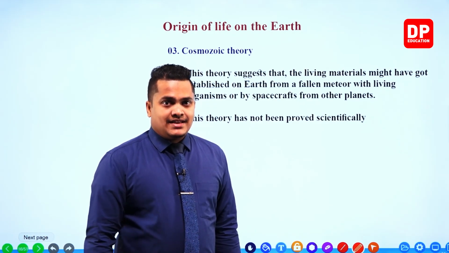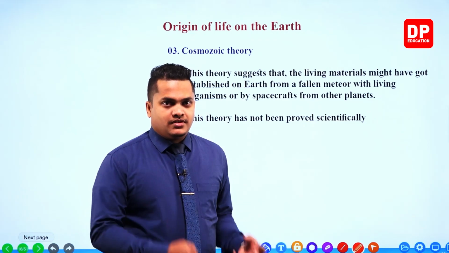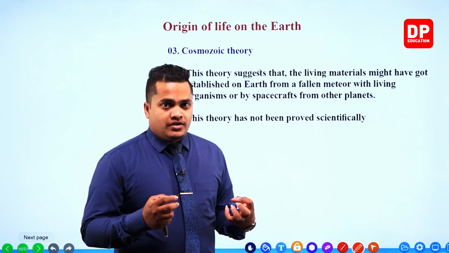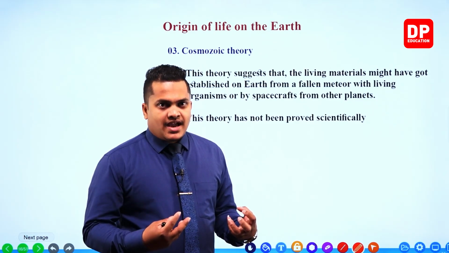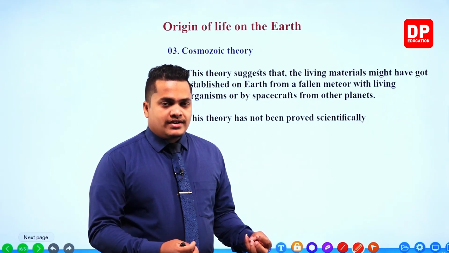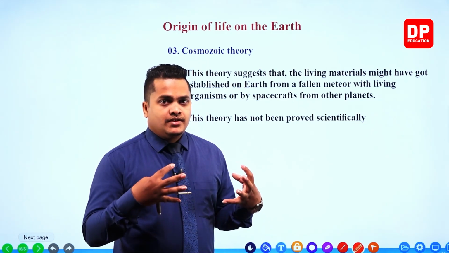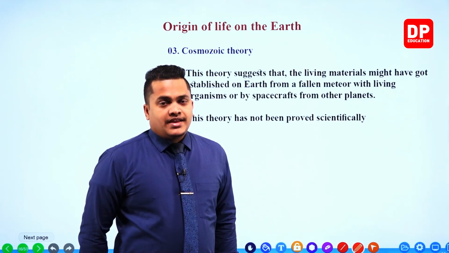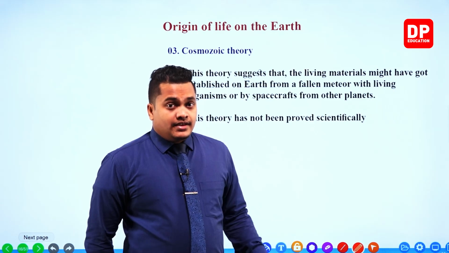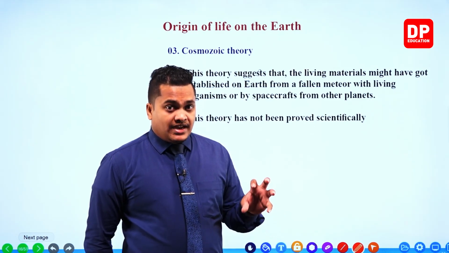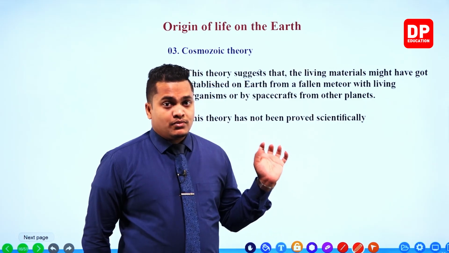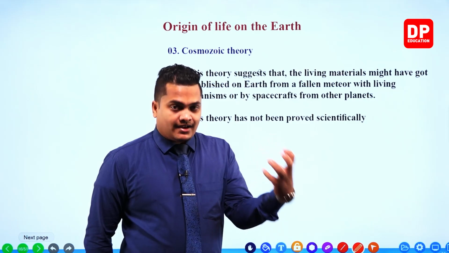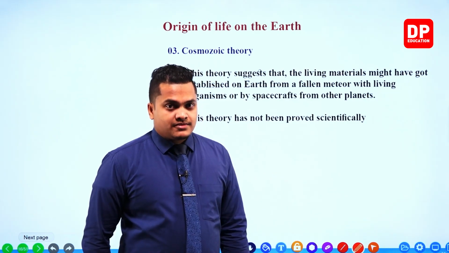In simple terms, we can say that aliens came to our earth and established new colonies, and those organisms evolved to create the organisms now living on the earth. That is the main fact contained within the Cosmozoic theory.